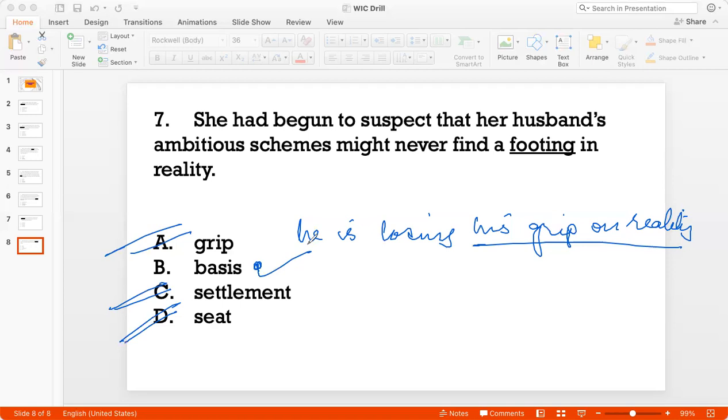Right, so that was the vocabulary in context drill. As we saw, it is important to understand what the sentence is saying, number one, and then to see how the words might fit the sentence, right? Is the word normally used in a tangible or physical situation? Is the word appropriate for the context? Can the word be used like this? Can I actually put the word in the sentence? All of those questions will help you get to the right answer.